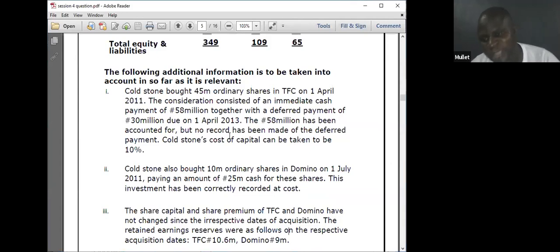Out of how many? We have determined that to be 40%. Paying an amount of 25 million cash for this. This investment has been correctly recorded at cost. No problem, part of the investment he has recorded. What is my own duty? Because we have to report investment in associate. He has recorded it in his investment.